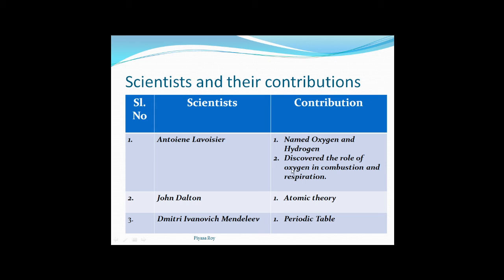These two are the main contributions of Lavoisier. If you just remember the surname Lavoisier, because scientists are mostly known by it, that is enough. If you can't remember the full name, it's okay.